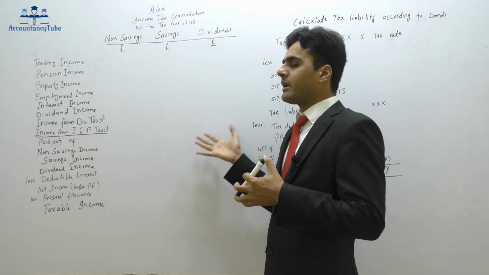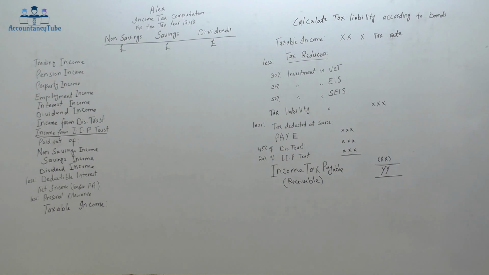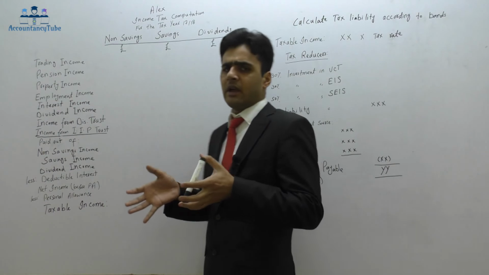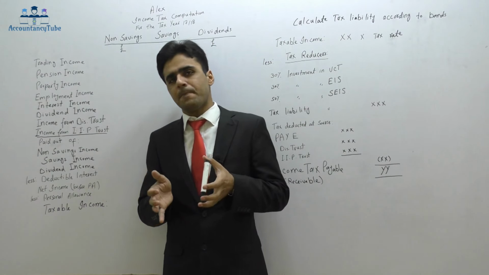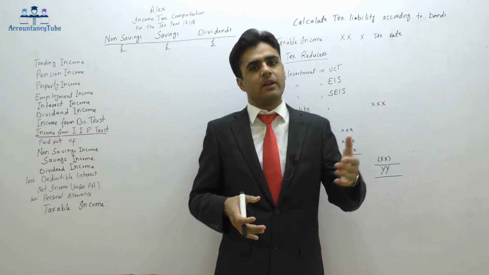Right then, so that is the income tax pro forma, as I said. Now before we move to the income tax pro forma, let me just give you a little background about taxation itself. Taxation is basically the government's share in anyone's income.